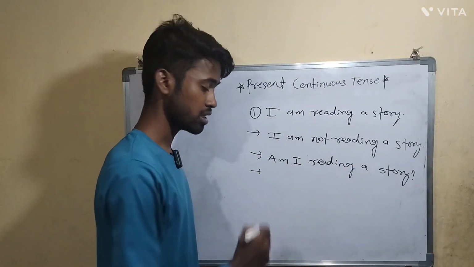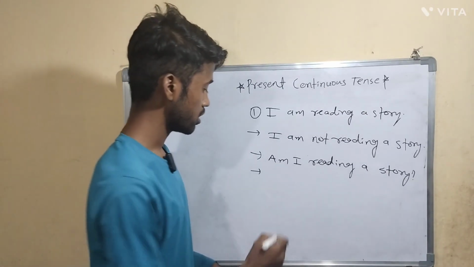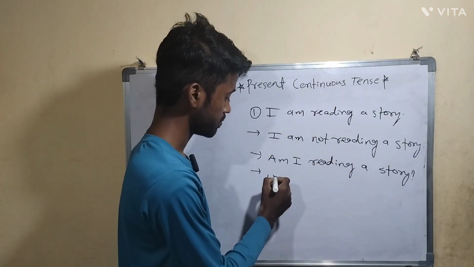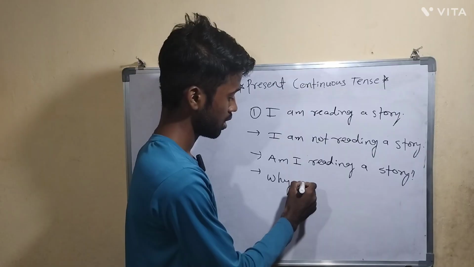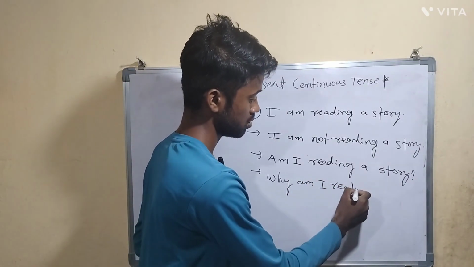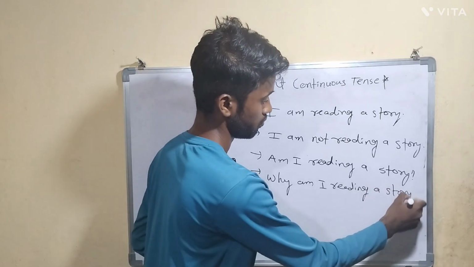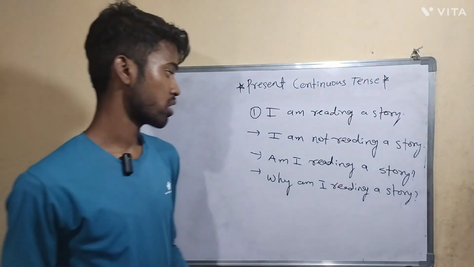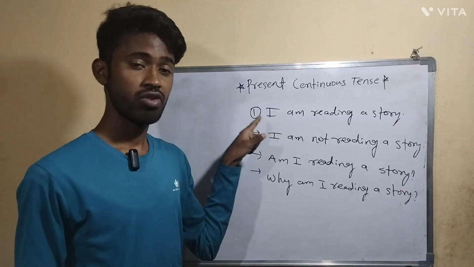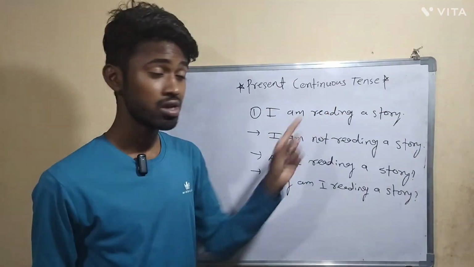Now let's take one WH word. So here we will take why. Why am I reading a story? Now see here. First I have taken one positive sentence in present continuous tense.